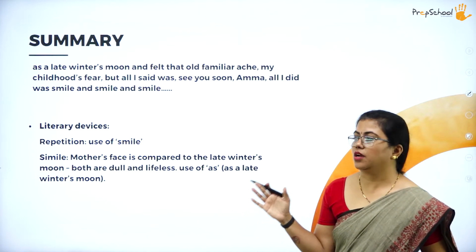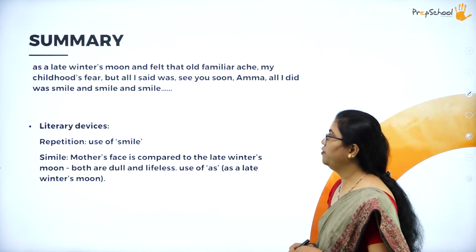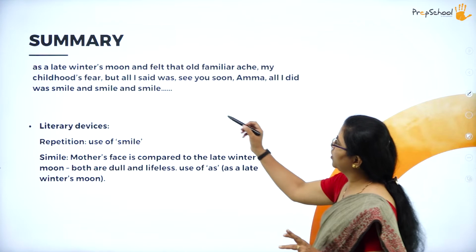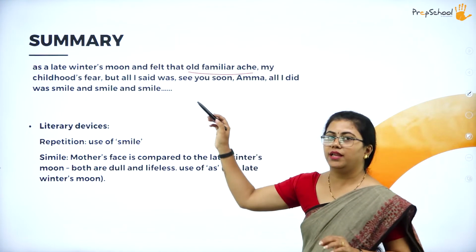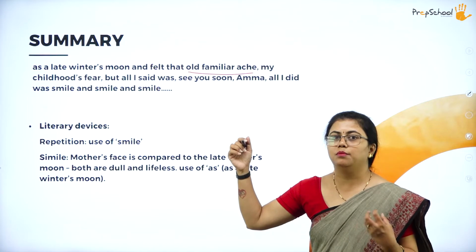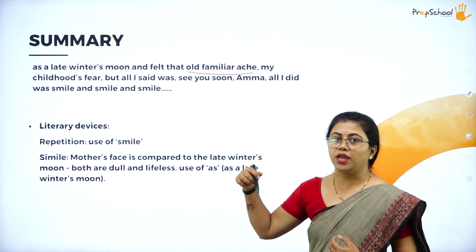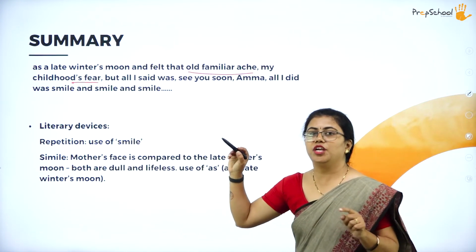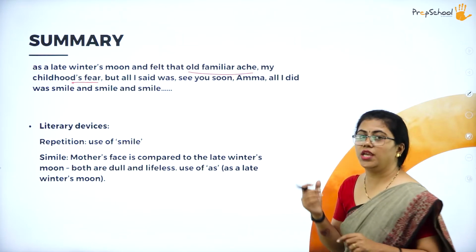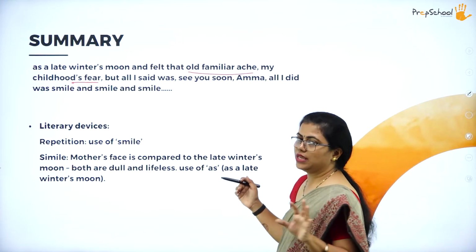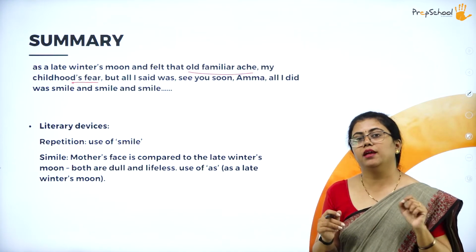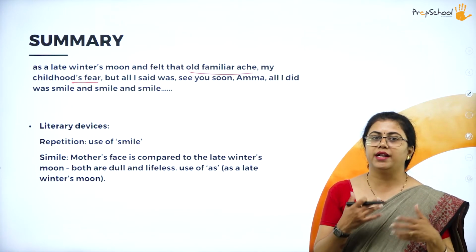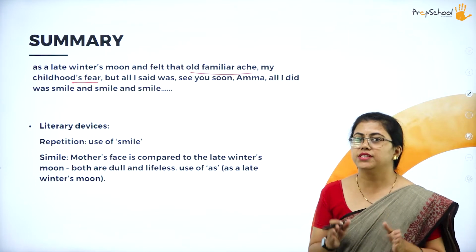The last three lines now: as a late winter's moon, and felt that old familiar ache, my childhood's fear. Here old familiar ache means that some time before, the poetess had that pain in her. Again, childhood's fear. What was that pain? That was her fear during her childhood. What was she afraid of? That was losing her mother. The poetess was very scared to lose her mother, even when she was a child. That time only she had thought about it, so she was afraid of losing her mother.